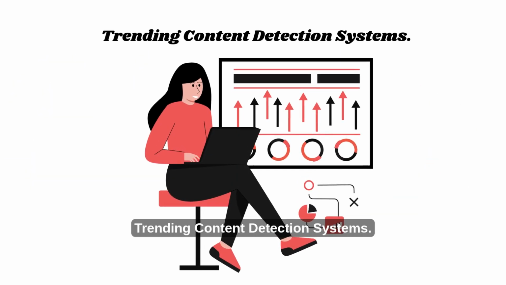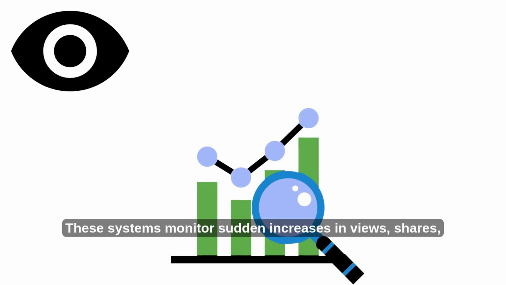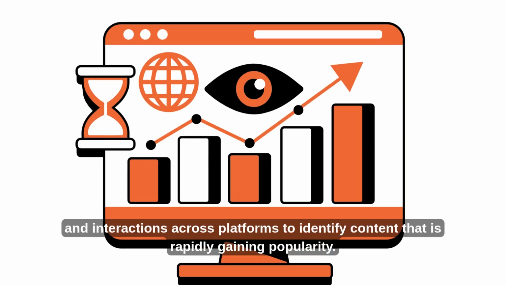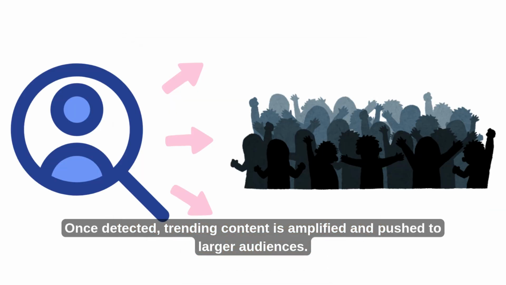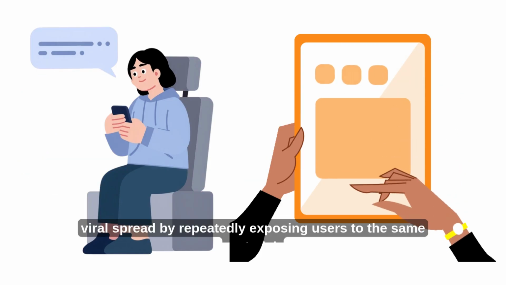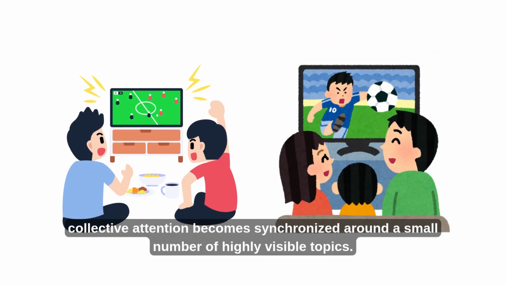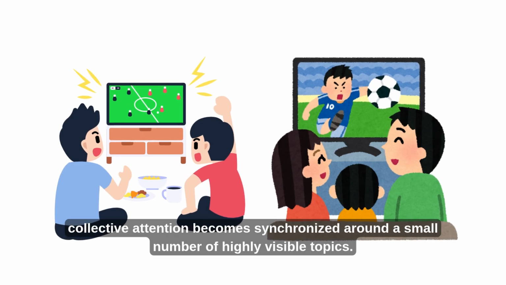Trending content detection systems. These systems monitor sudden increases in views, shares, and interactions across platforms to identify content that is rapidly gaining popularity. Once detected, trending content is amplified and pushed to larger audiences. This amplification accelerates viral spread by repeatedly exposing users to the same material. As a result, collective attention becomes synchronized around a small number of highly visible topics.